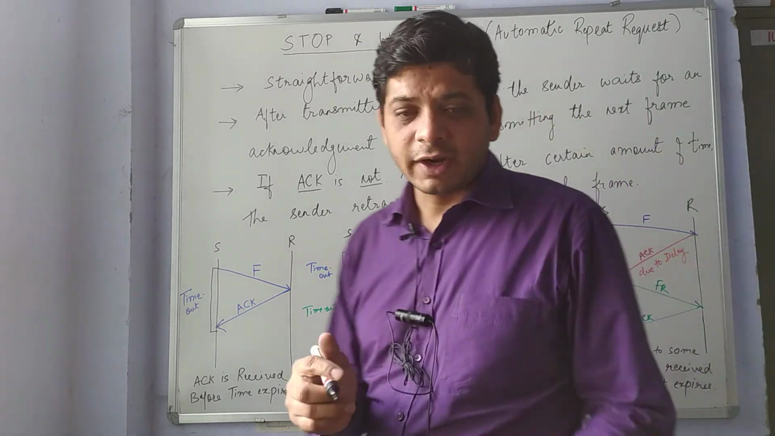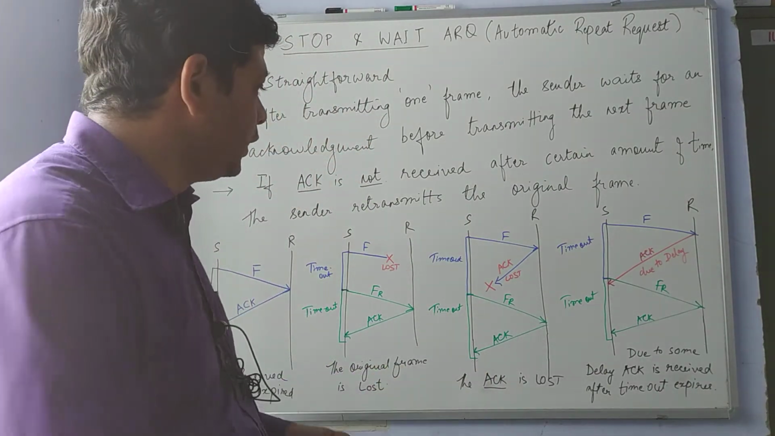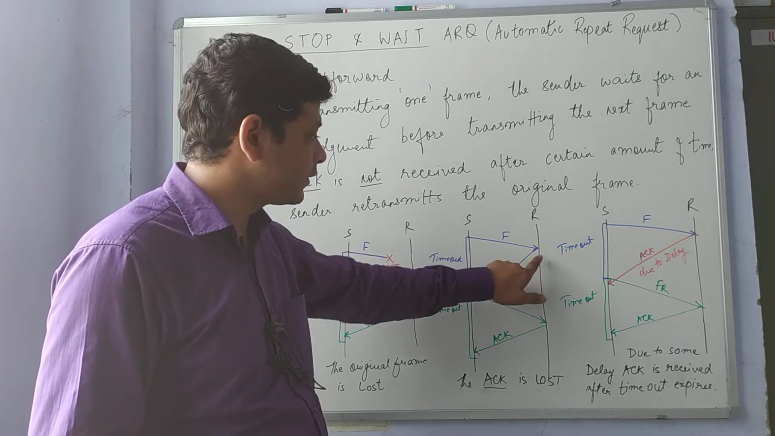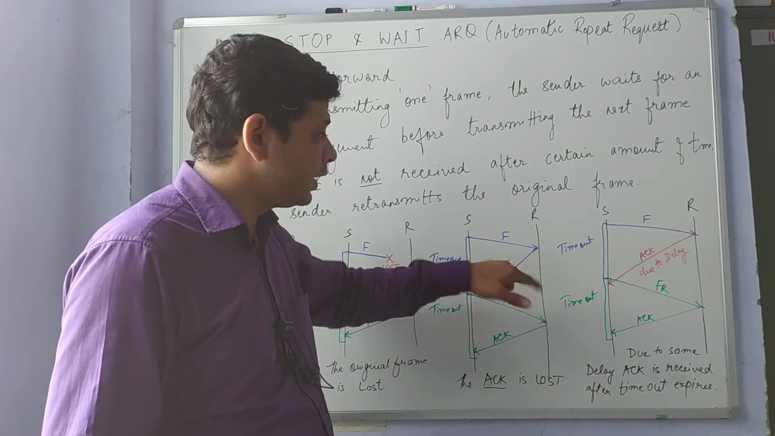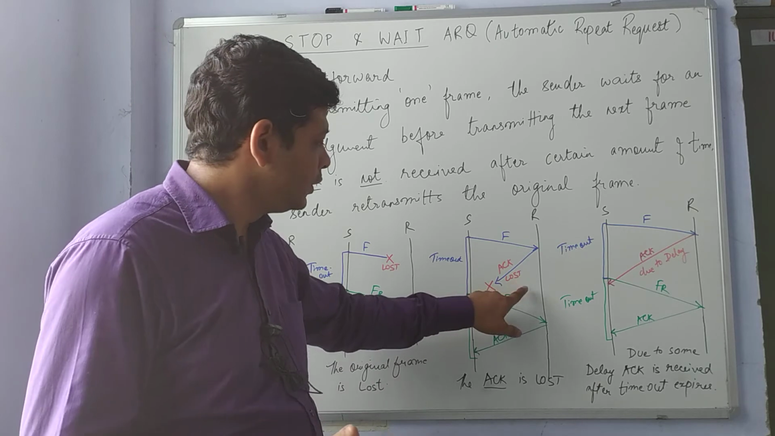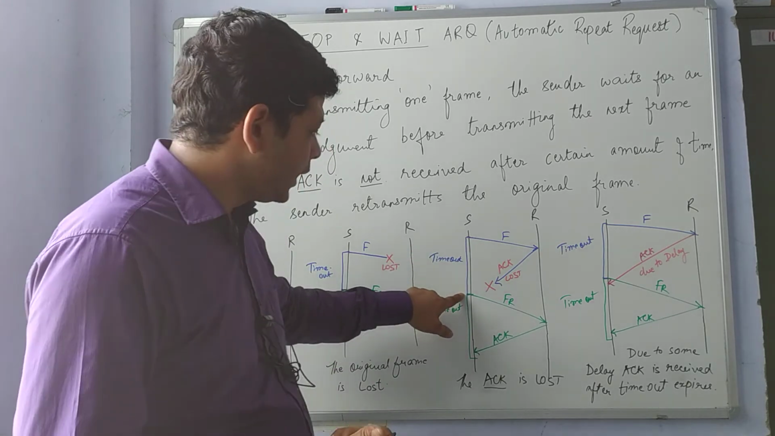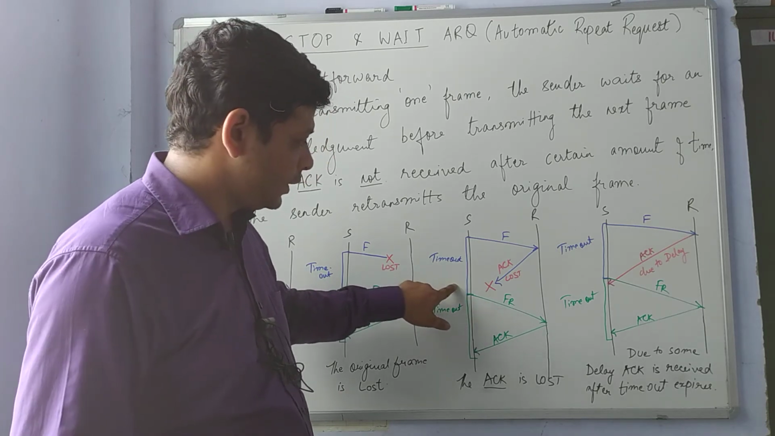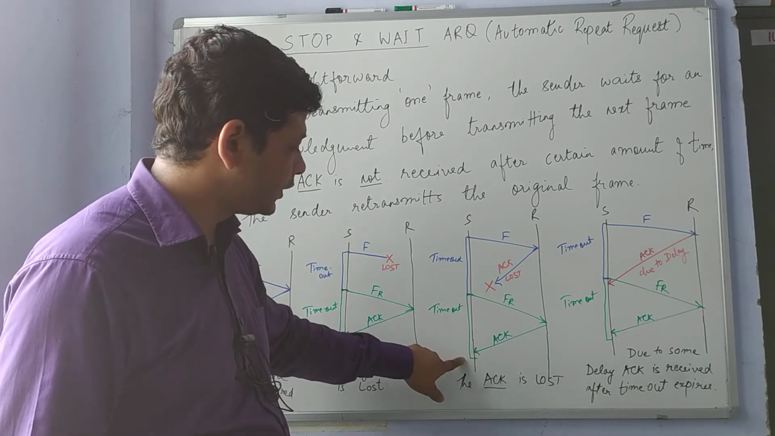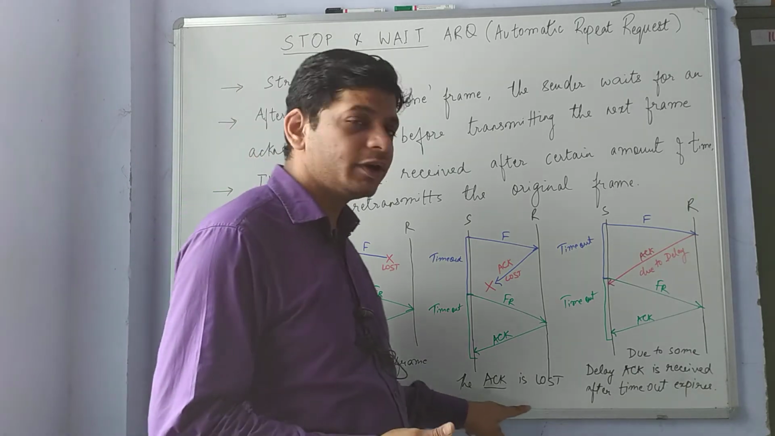The third possible way is that the ACK is lost, the acknowledgement is lost. What happens? The sender sends the frame, but the acknowledgement from the receiver is lost due to some discrepancy, some error. So the sender waits for the timeout time, and again the sender retransmits the frame to get the acknowledgement from the receiver before the time expires. So this is another possible way, that the acknowledgement is lost.